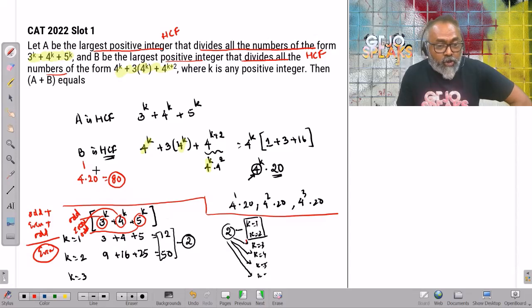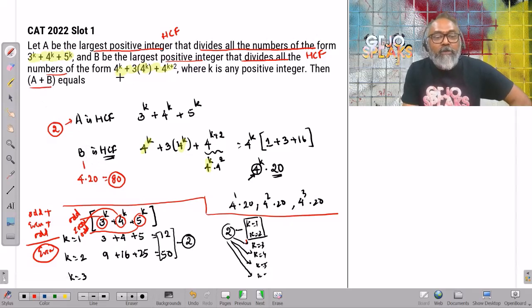So a takes the value 2, b takes the value 80. I need to find out a plus b. 80 plus 2 is equal to 82.